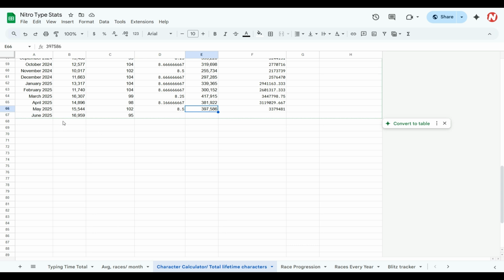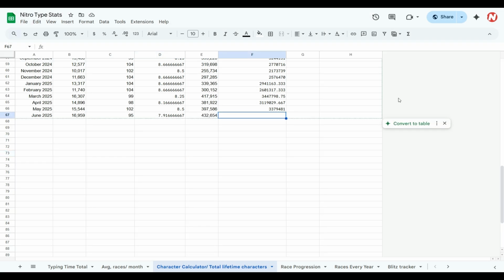Anyway, here I am. This was 95 words per minute. And to get words per minute to characters per second, I'm multiplying by 5 to get the characters per minute, and then dividing all of that by 60 to get characters per second. So 95 words per minute would be just less than 8 characters per second.